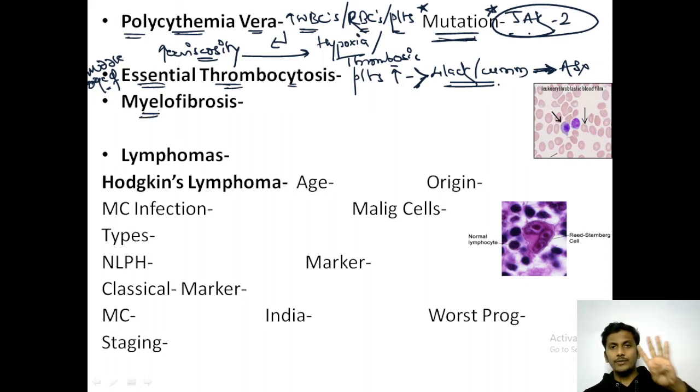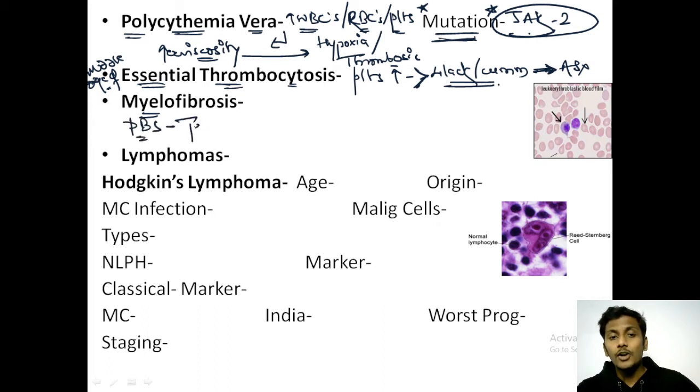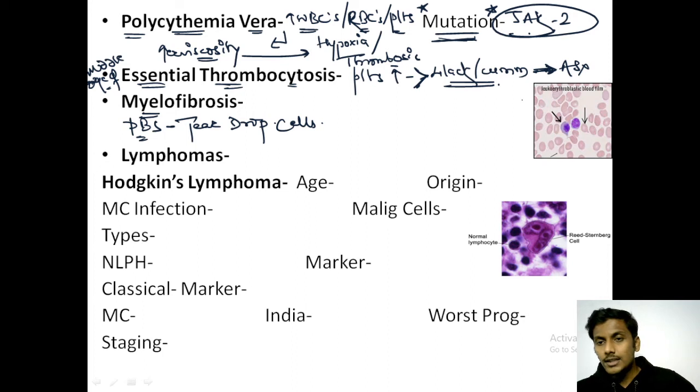There were 4 types that we studied. First was CML, second was polycythemia vera, third is essential thrombocytosis, and the fourth that we'll study now is myelofibrosis. Important feature about myelofibrosis that we have already discussed prior, what was it? The peripheral blood smear of myelofibrosis will show us teardrop cells. This is the peripheral blood smear of myelofibrosis, and it is showing us these teardrop cells.